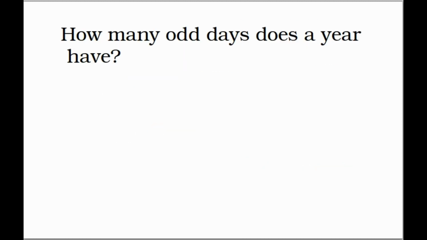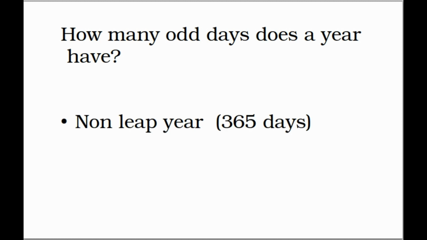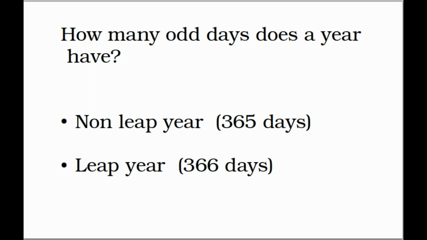Now, how many odd days does a year have? Here, the given year can be a non-leap year or a leap year. If it's a non-leap year, you will observe 365 days. As we discussed earlier, an odd day is nothing but the remainder which is obtained when the given number is divided by 7.